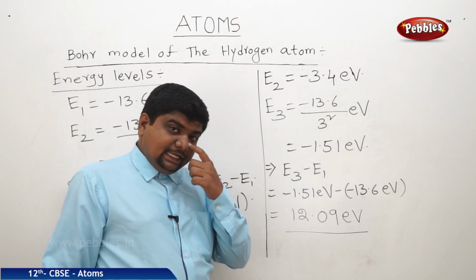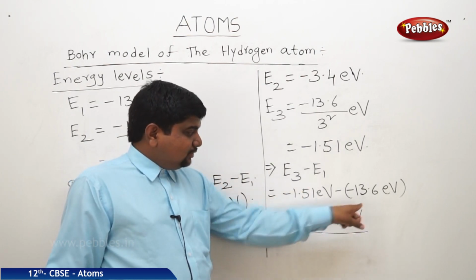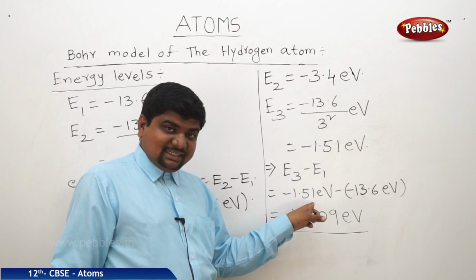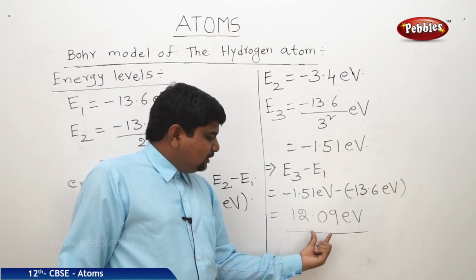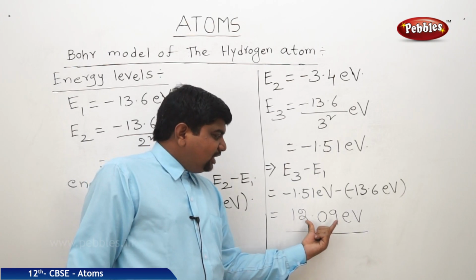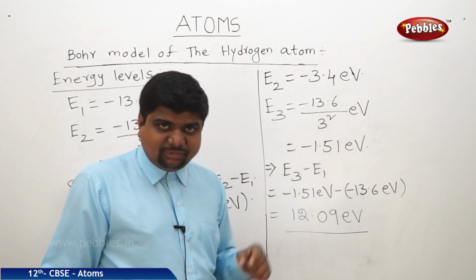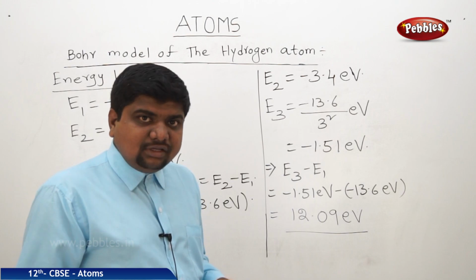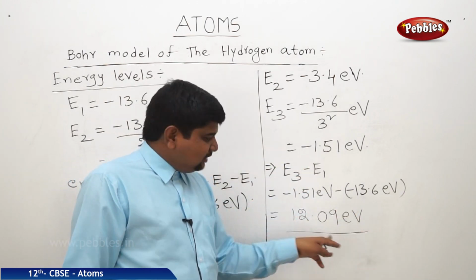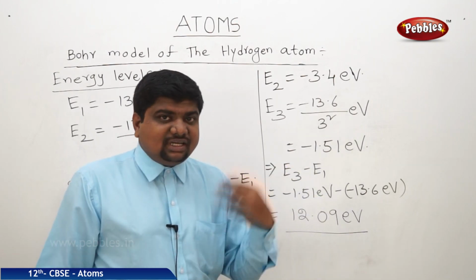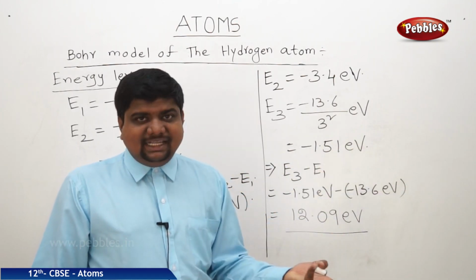If you want to excite or de-excite an electron from ground state to the second excited state, E1 to E3, or de-excite, E3 to E1, we should supply 12.09 electron volts of energy. Whenever an electron de-excites or jumps from E3 to E1, this much energy will be released, in the form of radiation.